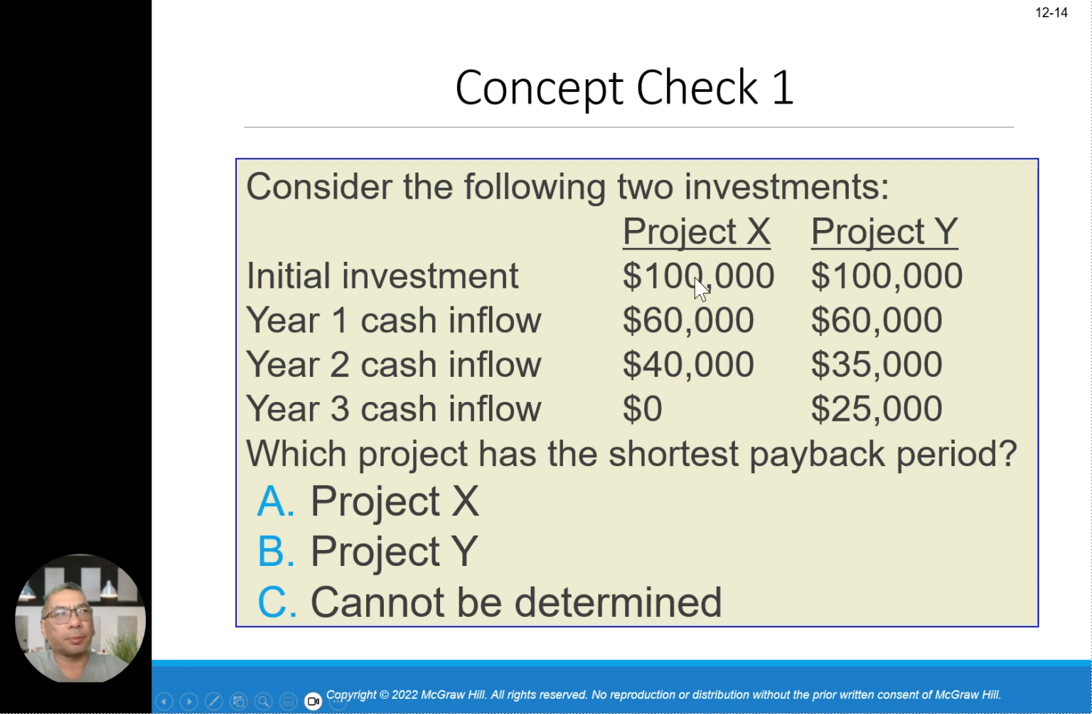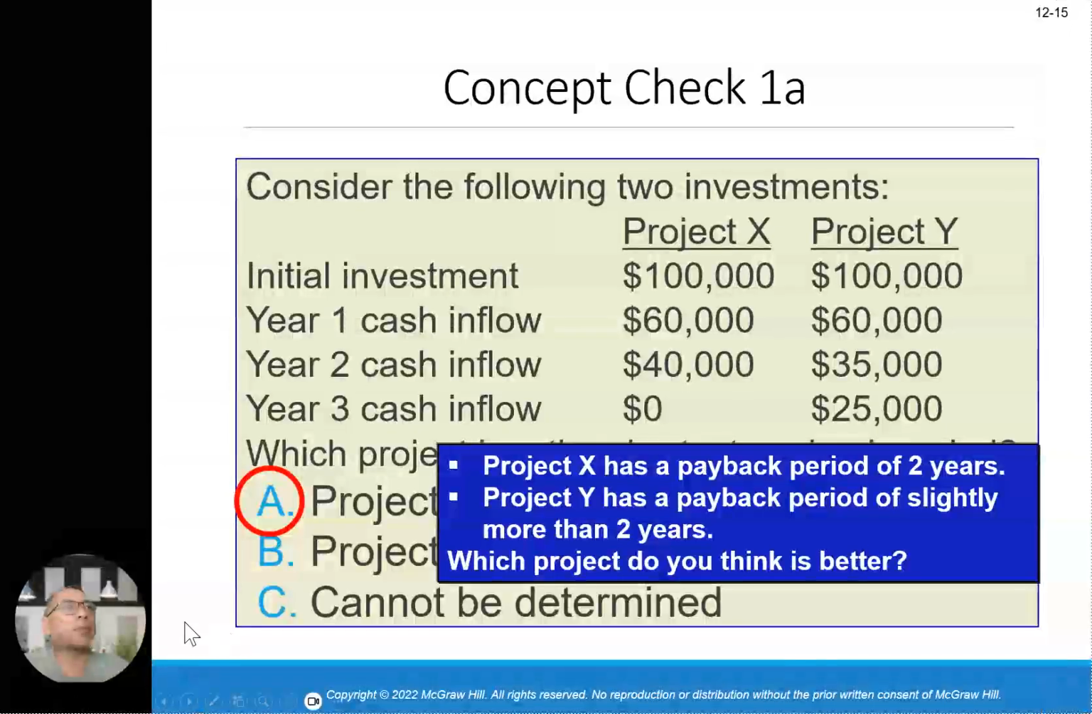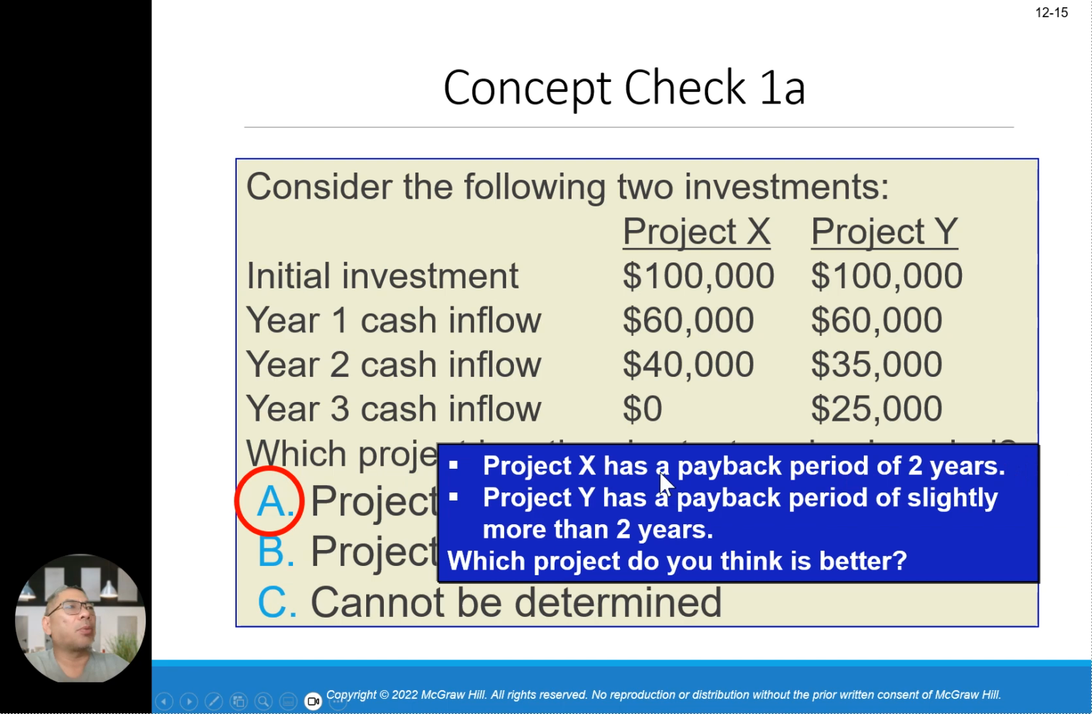Okay, look at project X, look at project Y. Which one are you going to choose? The answer will be A, because project X has a payback period of 2 years, and project Y has a payback period of slightly more than 2 years. So which project do you think is better? Of course, you're going to see this later. In terms of payback period, of course you're going to choose A.